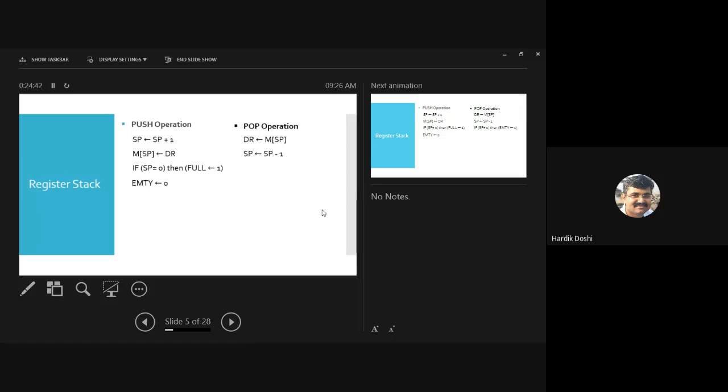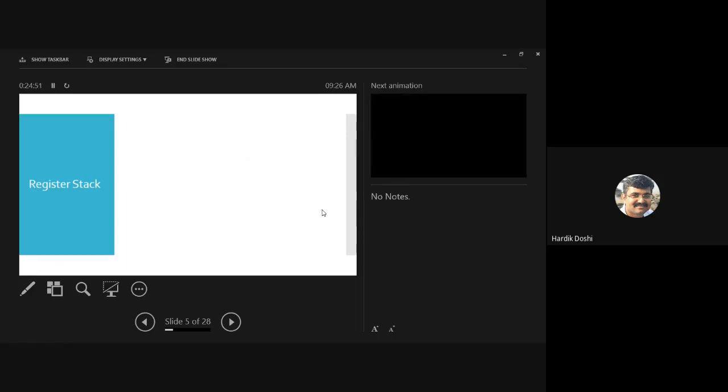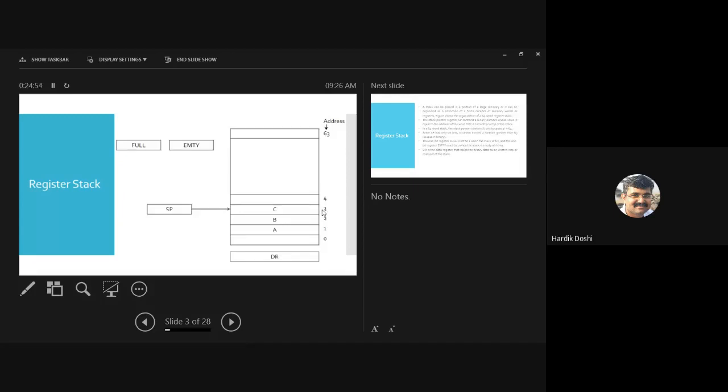How will we be checking it? If SP equals to... Okay, let me show the diagram again. If SP equals to 1, the last number is 0. How will you say 1? If SP is again 0. In initial case for full, again 0, and in case of empty also we need to check 0. Are you getting my point?